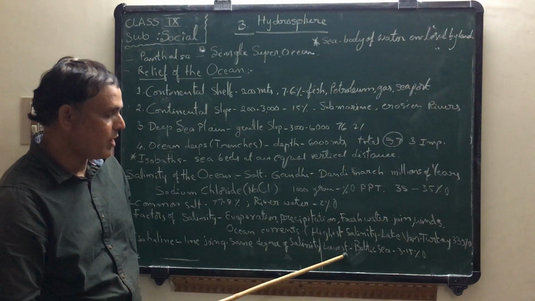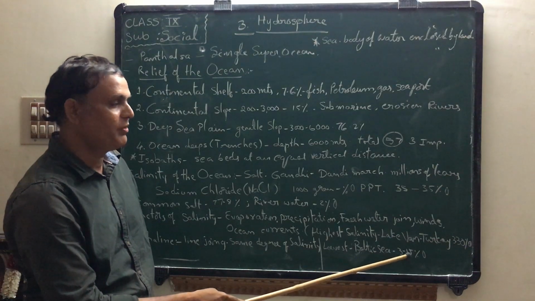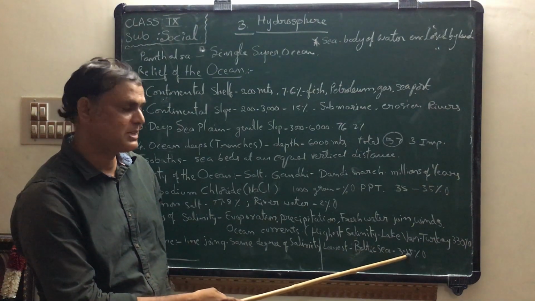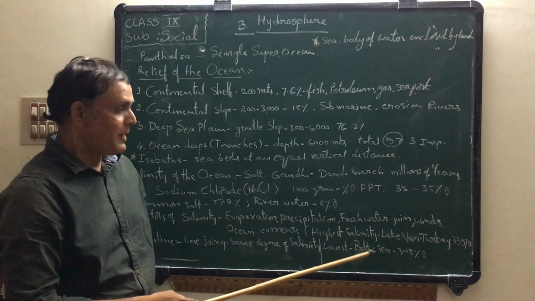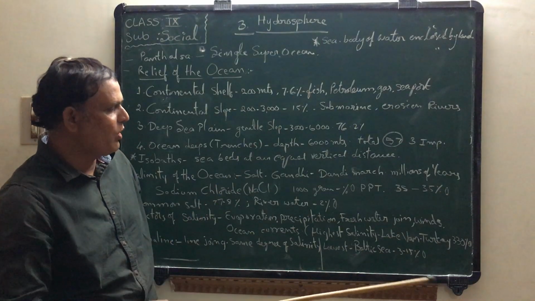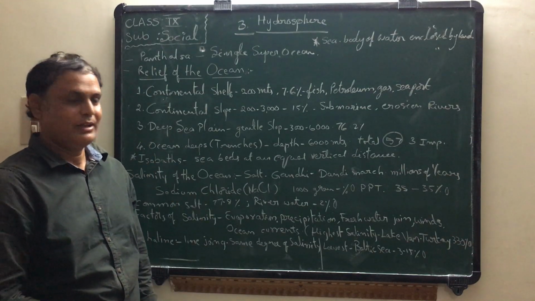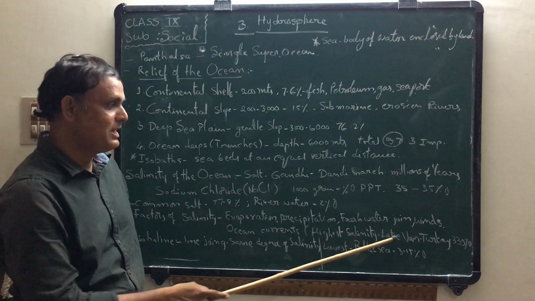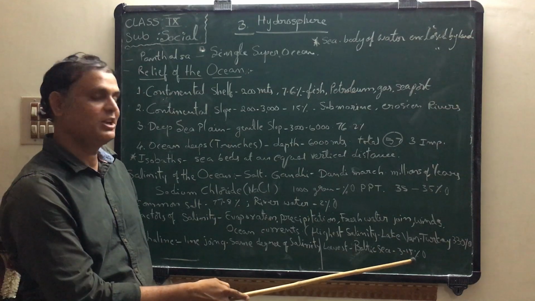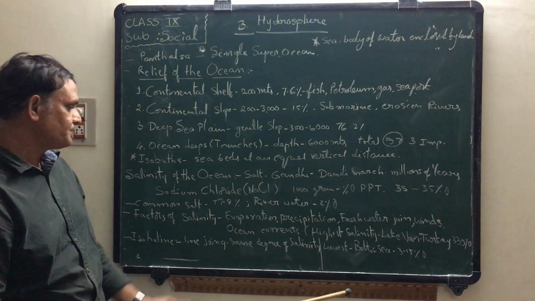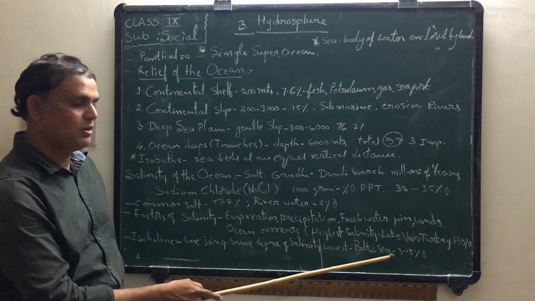What is the lowest salinity found? The lowest salinity is found in the Baltic Sea, 3 to 15 parts per thousand only. But we can find more in Lake Van. Even the Dead Sea occupies second place in salinity. The highest one is Lake Van. The lowest one is the Baltic Sea, 3 to 15 parts per thousand.